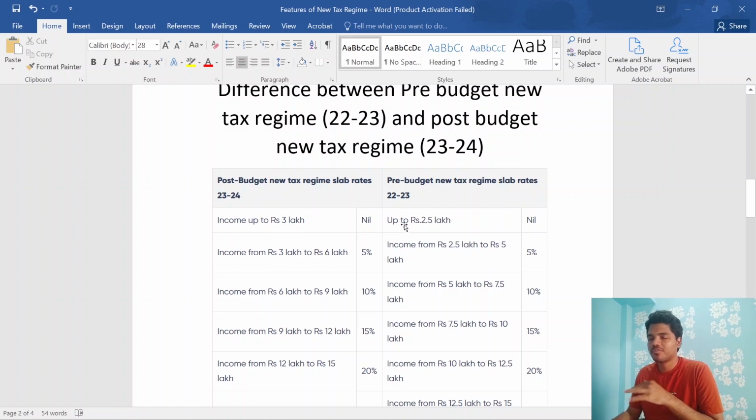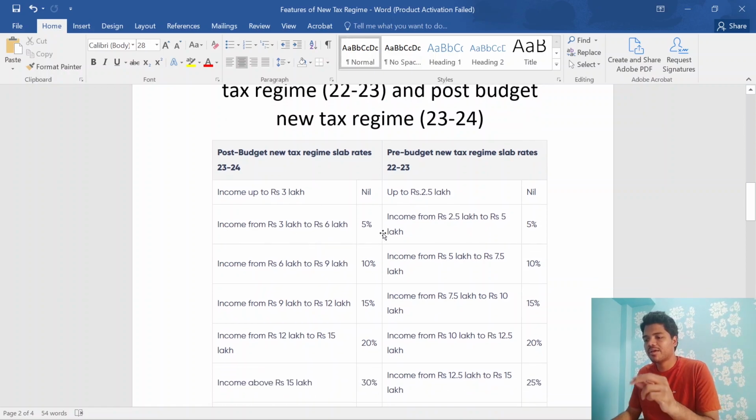So here it's 50,000 relaxed. Similarly for 3 to 6 lakhs, they have increased it from 2.5 to 5 lakhs. If you see the trend, everywhere it's 50,000, and the second time another 50,000, which adds up to 1 lakh, and the third also the same, which is 6 to 9 lakhs. Here it's 5 to 7.5 lakhs.